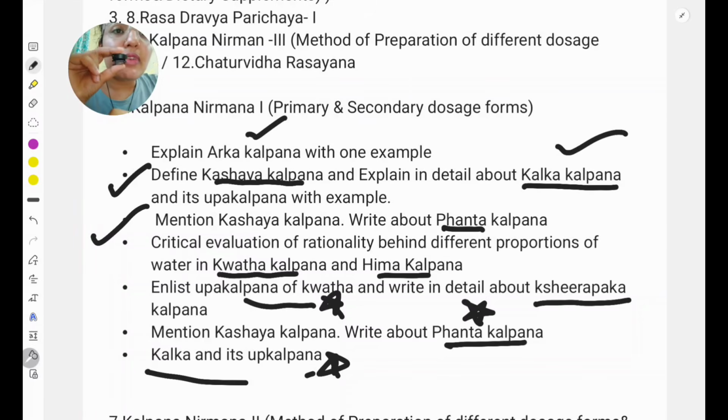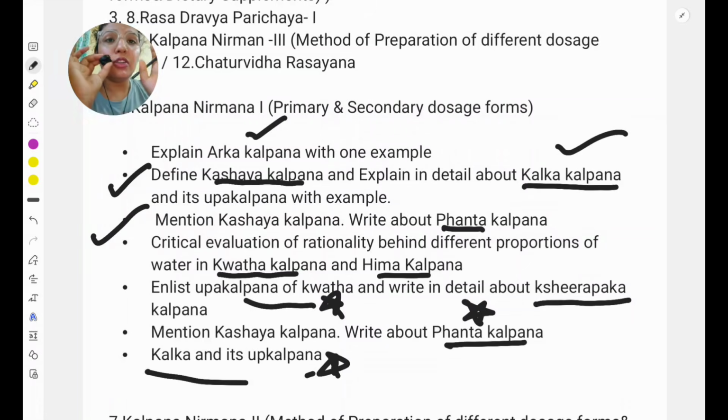Arka Kalpana is also very important. In my university they gave a 10 marks question from Arka Kalpana. In that, actually, there is less content. So what you can do: define Arka Kalpana, with introduction and all. Then what is the importance of Arka Kalpana, and why we prefer Arka Kalpana. Then try to take one example like Yavani Arka. After that you can write about the modern distillation apparatus.